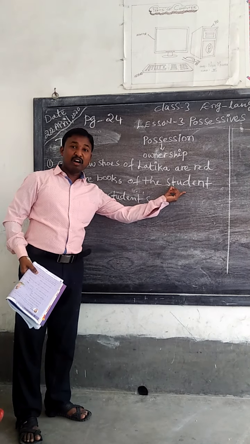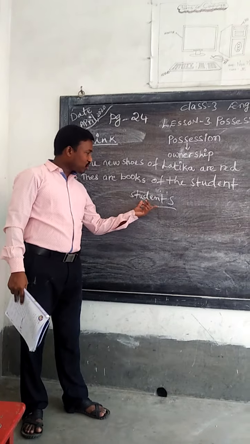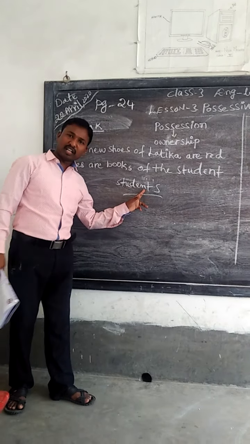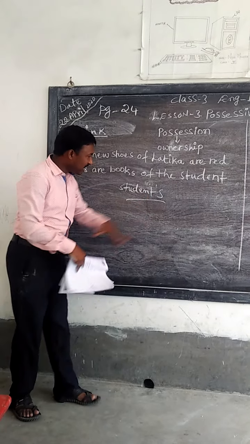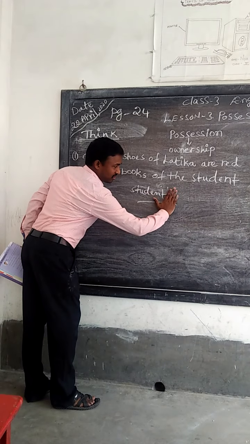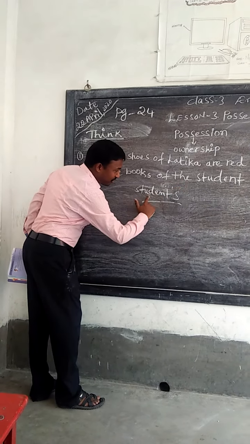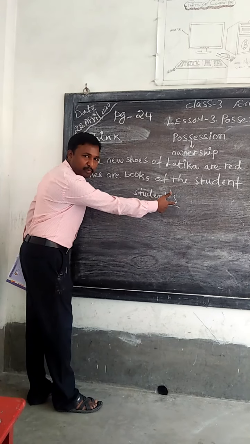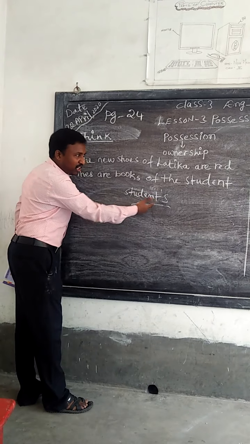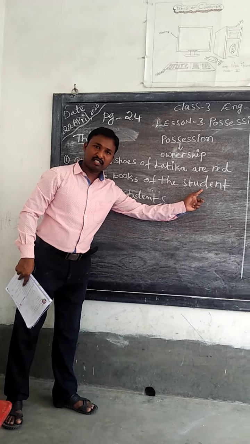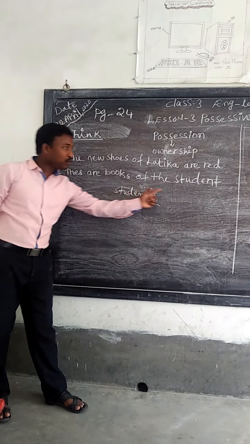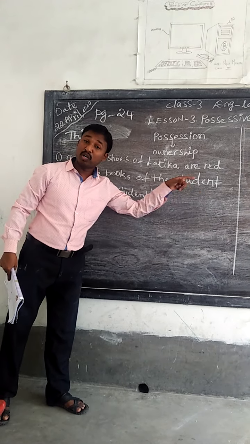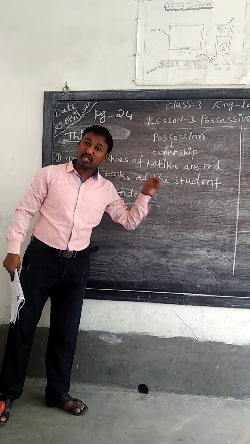We are making the possessive sentence. We should not think here that students is plural, they have given student. Student is a singular, so after writing student only we are keeping the apostrophe. Without changing the meaning, we are writing a possessive sentence.